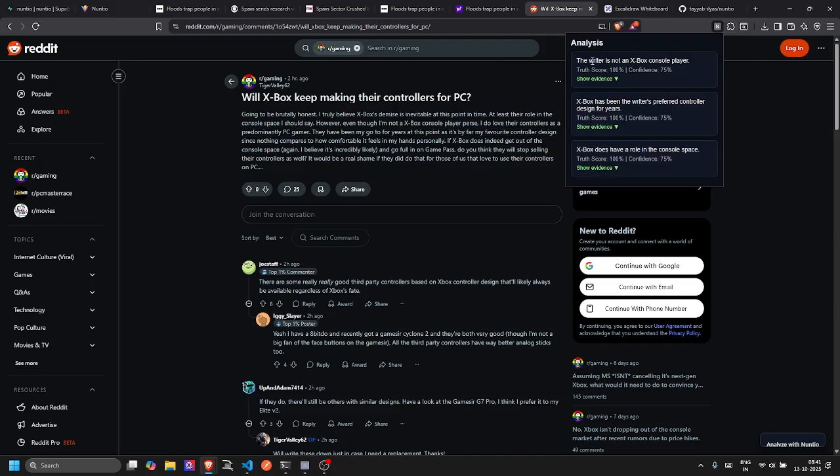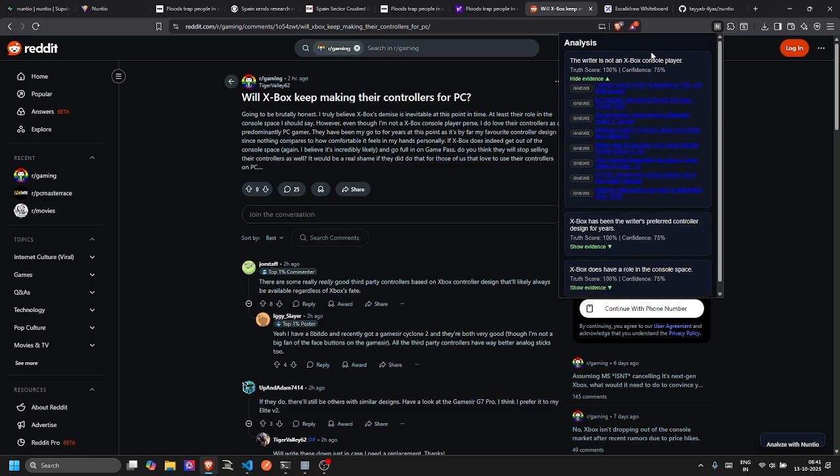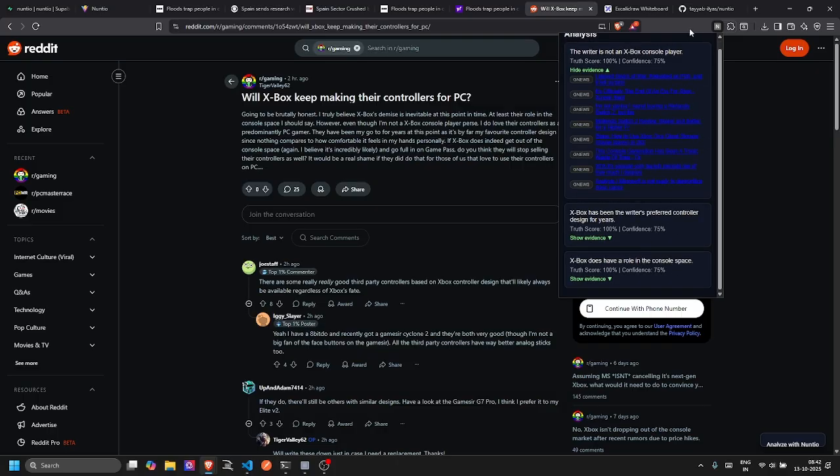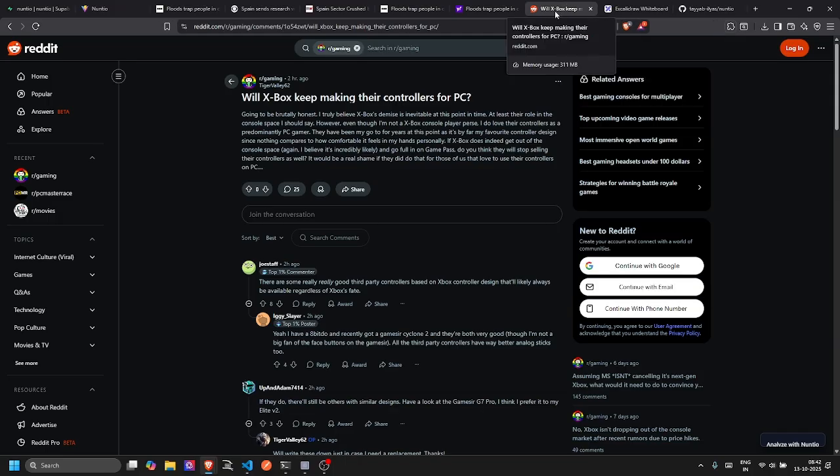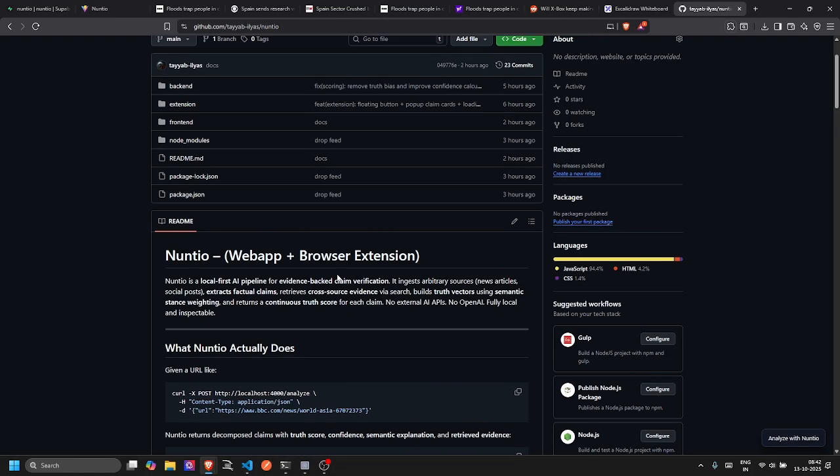So these are the three claims: that the writer is not an Xbox console player, which he has mentioned in his description, and that Xbox has been the writer's preferred controller design for years. These are the three claims it extracted. It went through multiple sources and did the same thing that I already explained. So this was the browser extension implementation of our product.